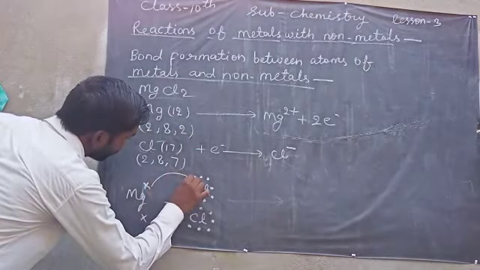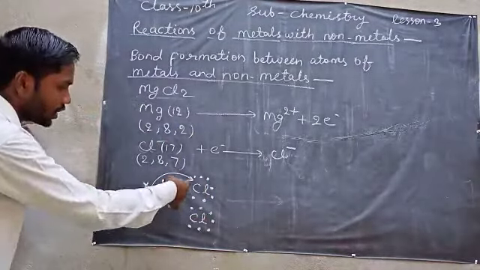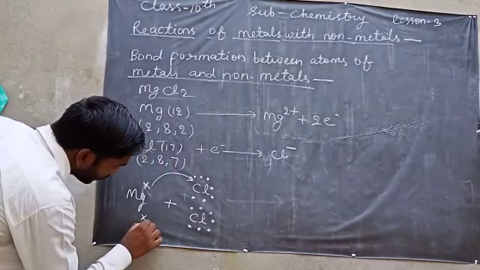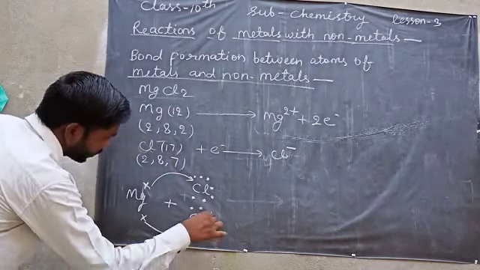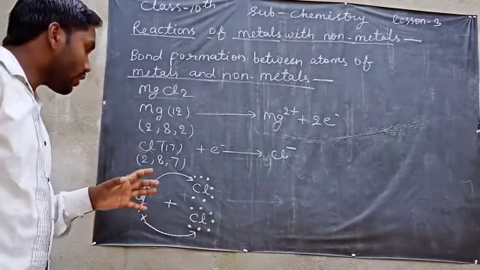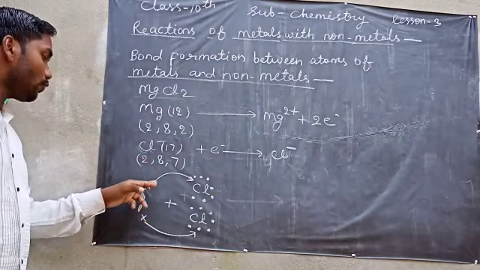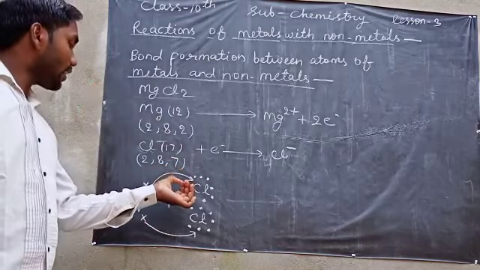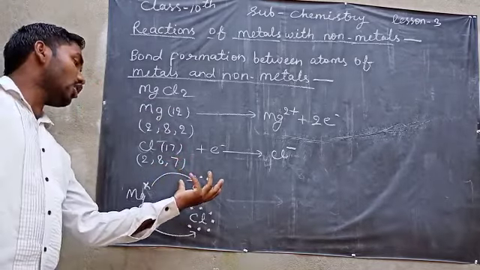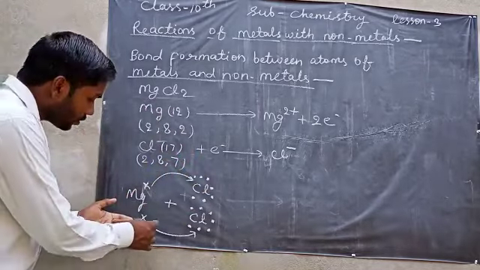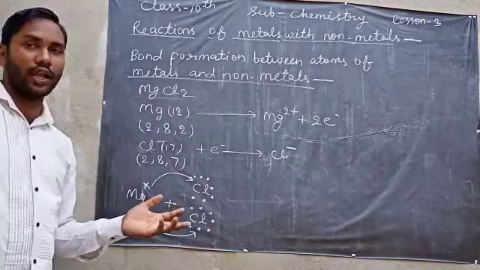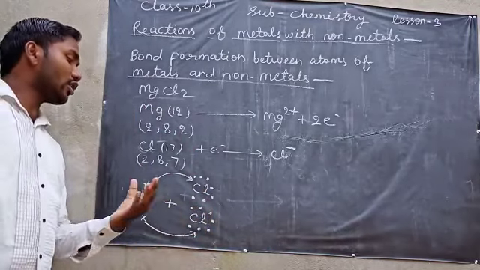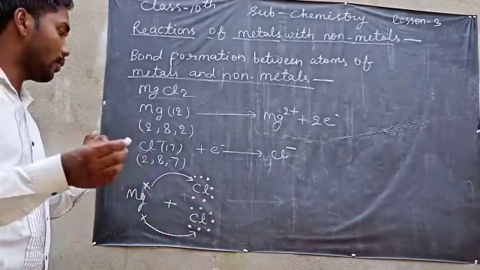This magnesium will give 1 electron to this chlorine and 1 electron to this chlorine atom. When it gives 1 electron to this atom, the atom takes the electron and its octet is complete. And this chlorine atom will also take 1 electron and its octet will be complete.